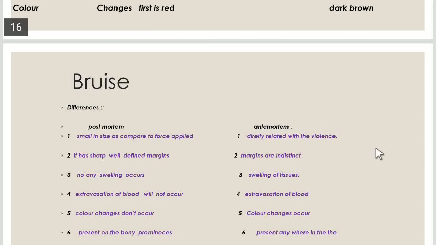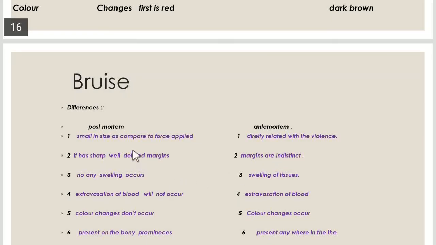If there is more force applied, then there will be more bleeding, but in the case of the postmortem bruise it is not true. And the postmortem lividity or the hypostasis has sharp, well-defined margins. Means margins of the postmortem bruising are clear, defined. These are not blurred. But in the case of the antemortem bruising, the margins are indistinct. These are blurred, not defined and clear.